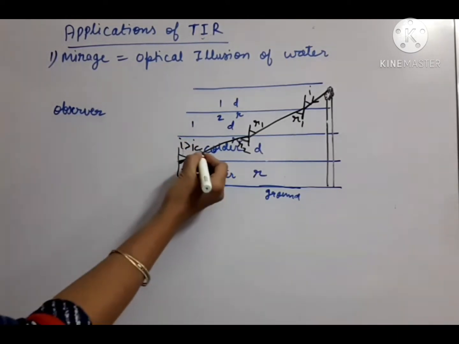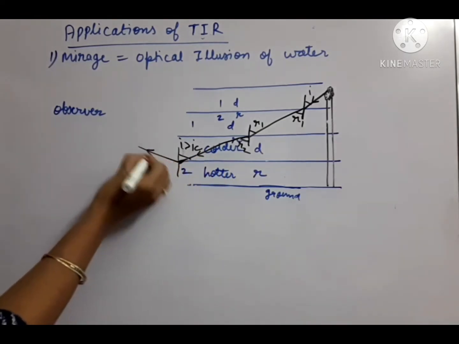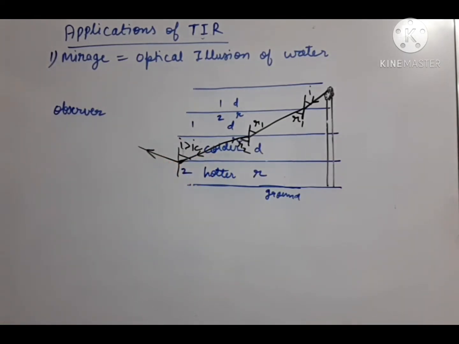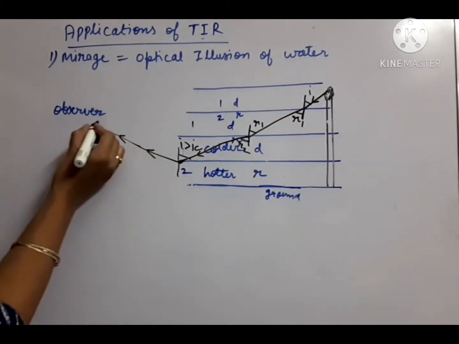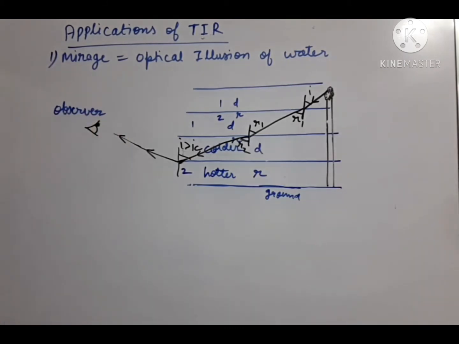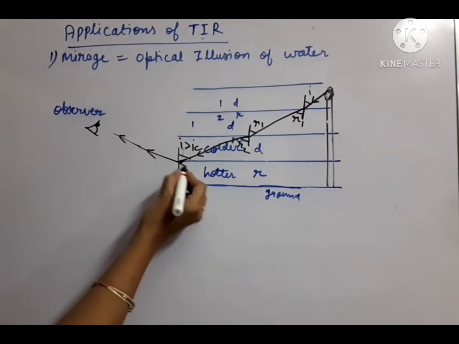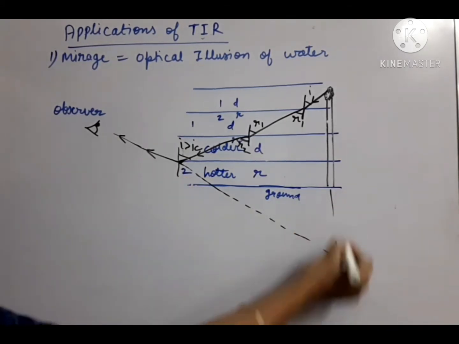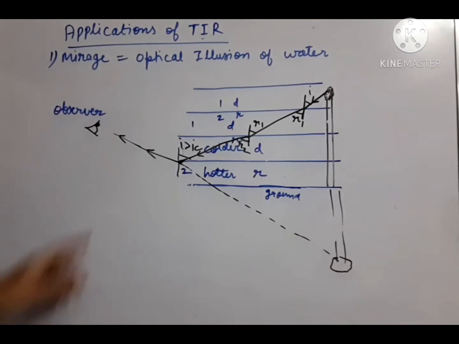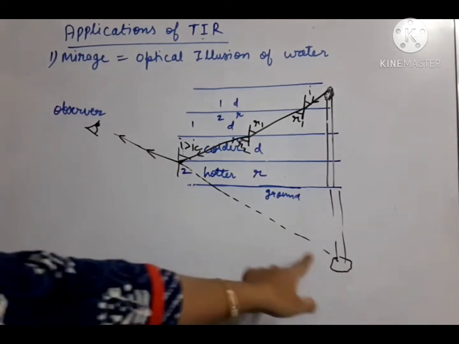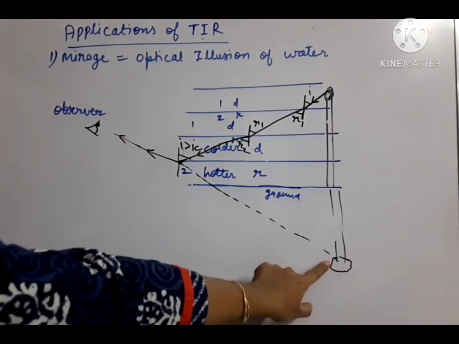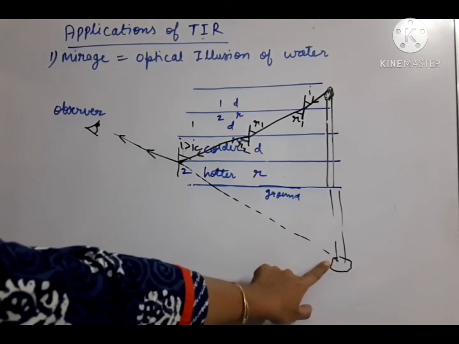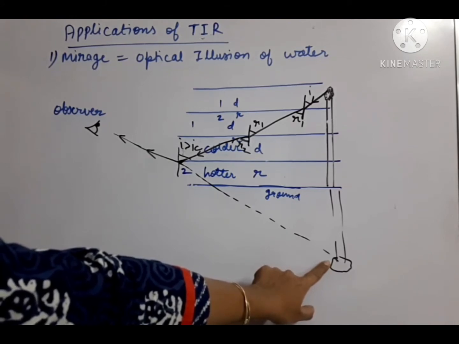So what will happen? The ray which was coming will return into the same medium, that means TIR will take place. So this ray will come to the observer, but the observer, suppose this is the eye of the observer, will feel that the ray is coming from below the principal axis. So from wherever he is getting the ray, there he will think of the position of the tree. So he will see an inverted tree.